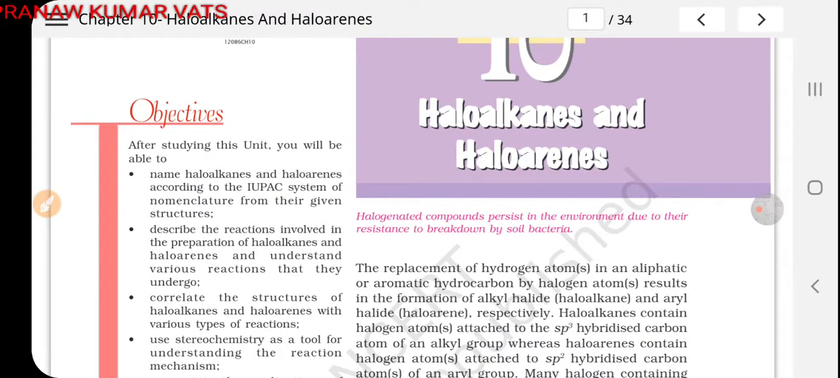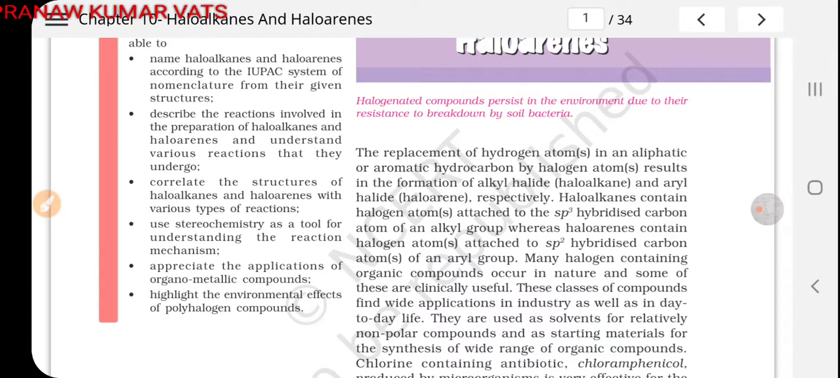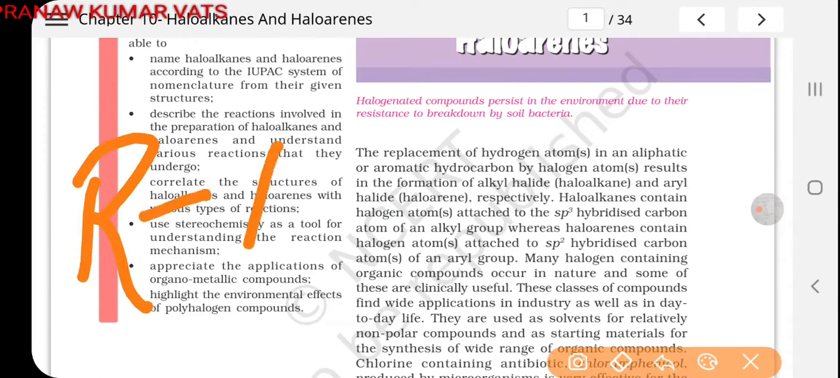So the replacement of hydrogen atoms in an aliphatic or aromatic hydrocarbon by halogen atom or atoms, either one hydrogen is replaced or more than one hydrogen is replaced, results in the formation of alkyl halide, which is also known as haloalkane, and aryl halides, known as haloarene. These alkyl halides are represented by the symbol R-X. Here X stands for halogen and R stands for alkyl group.